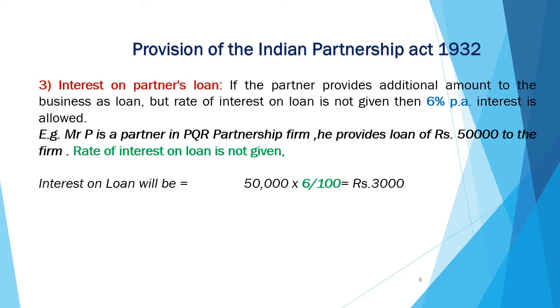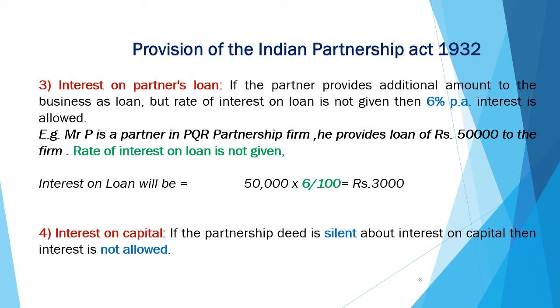Interest on loan will be rupees 50,000 into 6%, which is equal to rupees 3,000. Here interest on loan is not given in the sum, so as per provision interest on partner's loan will be calculated at 6% per annum.